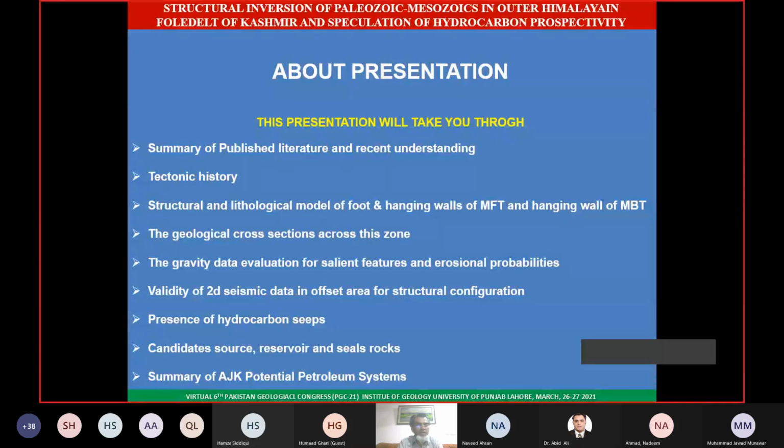Then we will see the validity of 2D seismic data in the offset area for the structural configuration. Why that? Because this makes sense. We don't have any seismic in the Kashmir part of the Himalayan fold and thrust belt. That's why I take into account the offset data and see the configuration, and I trust that configuration would be prevailing if we explore this part. Then I would be talking about the seeps and the reservoirs, and finally I will come to the end slide. This would be the potential of the petroleum system in AJK basin.